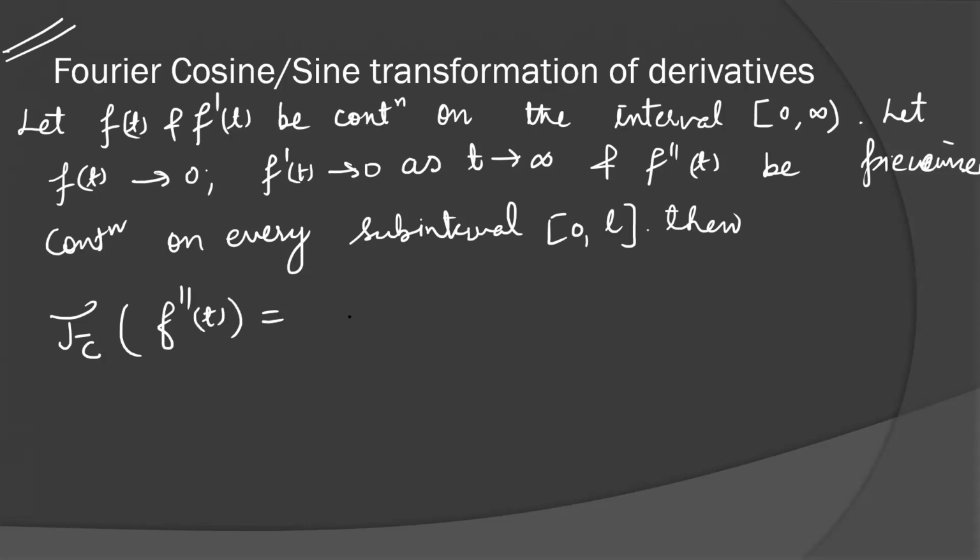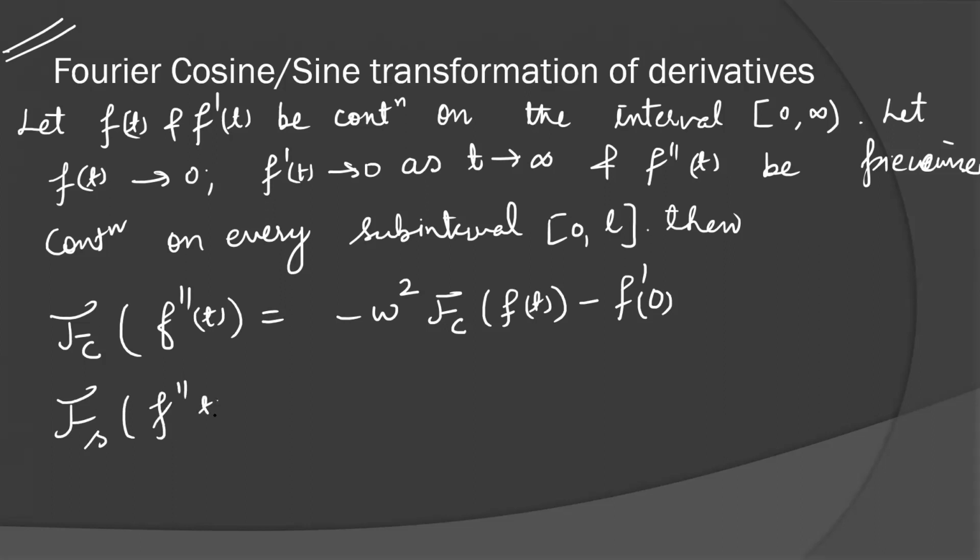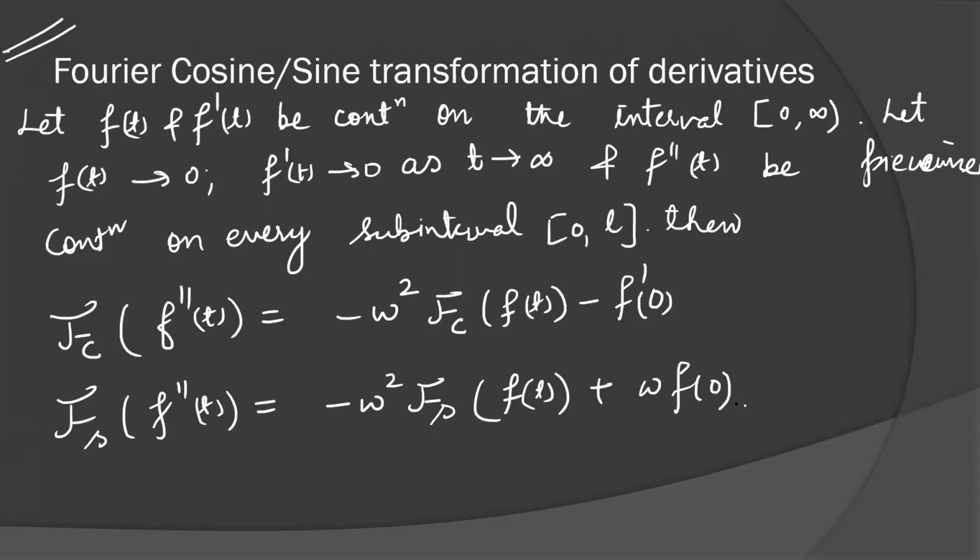Then the Fourier cosine transformation of the second derivative of f(t) with respect to t is given as minus omega square times the Fourier cosine transformation of f(t), minus f'(0). And the Fourier sine transformation of f''(t) is equal to minus omega square times the Fourier sine transformation of f(t), plus omega into f(0).